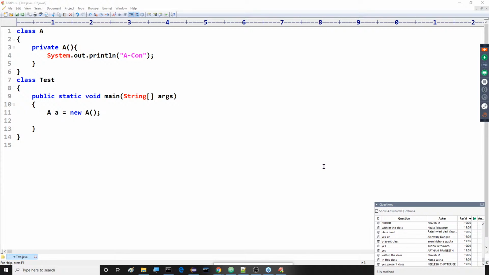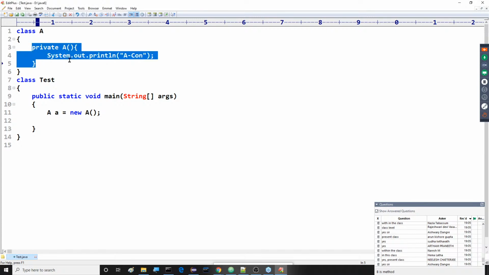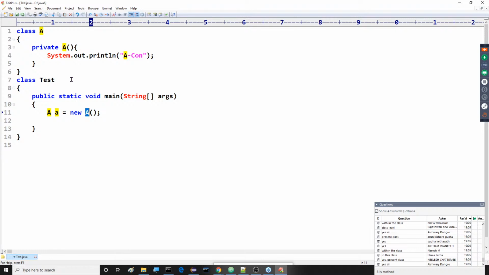Private constructors are not possible outside of the present class. Please recognize this point here. Private constructors are possible up to the present class. But what we are doing is, we declare this constructor as private now, but we are trying to access that inside our class Test. That means we are trying to access this constructor outside the class A. Please recognize this point that I am telling you now.